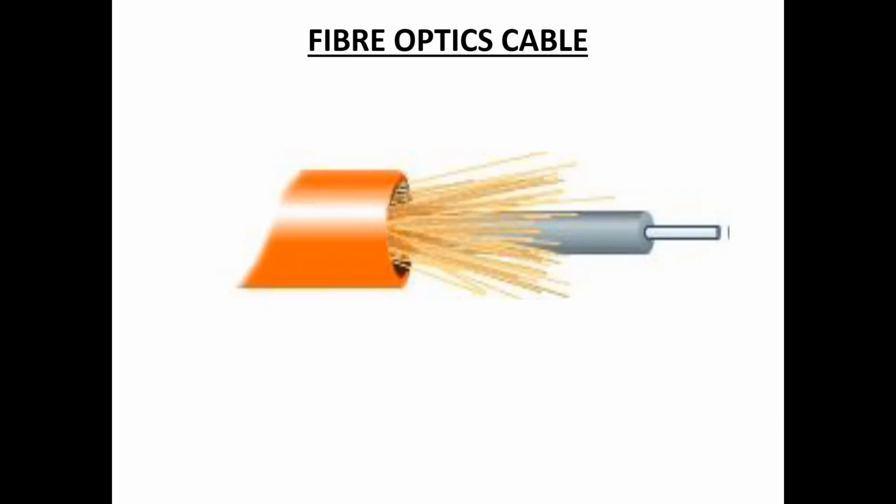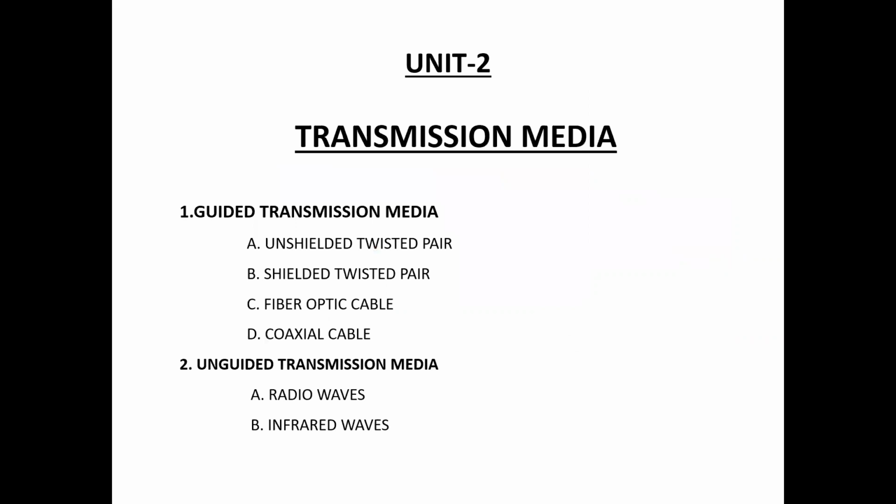So this is about guided transmission media. There are four types of guided transmission media: unshielded, shielded, fiber optics, and coaxial. Now we discuss unguided transmission media. In guided transmission media, the data travels through the cables from source to destination.